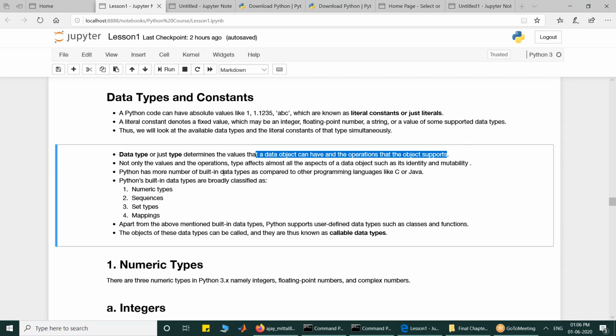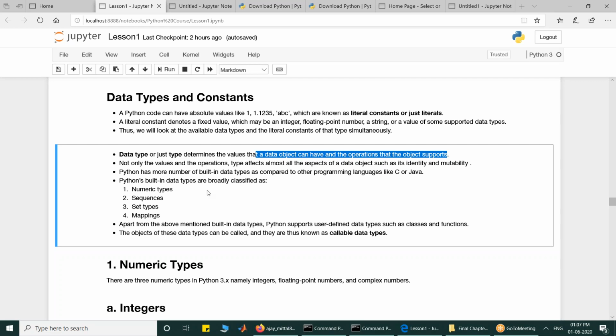Okay, so there are majorly 4 data types in Python: numeric types, sequences, set types, and mappings. Apart from these 4, there are other types which are known as callable types, like functions and classes. They are also one of the types. So they are callable types. We will discuss that later. Today we will focus on 4 different types: numeric types, sequences, set types, and mappings. And we will simultaneously look at their literal constants.